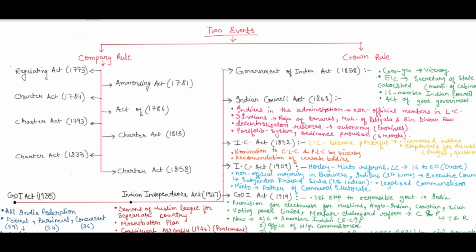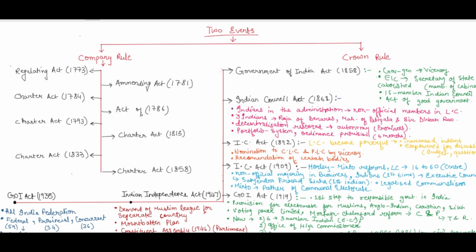Indian Council Act of 1861 happened so that good administration could be established. To make people believe that the crown is there for good administration in India, Indians were also allowed to join the administration and law making process, in order to manipulate the people into thinking that they are here for their welfare. So non-official members were added to the extended legislative council of the Viceroy. Three Indians, Raja of Banaras, Maharaja of Patiala, and Sir Dinkar Rao, were the first Indians to join that legislative council as law members.